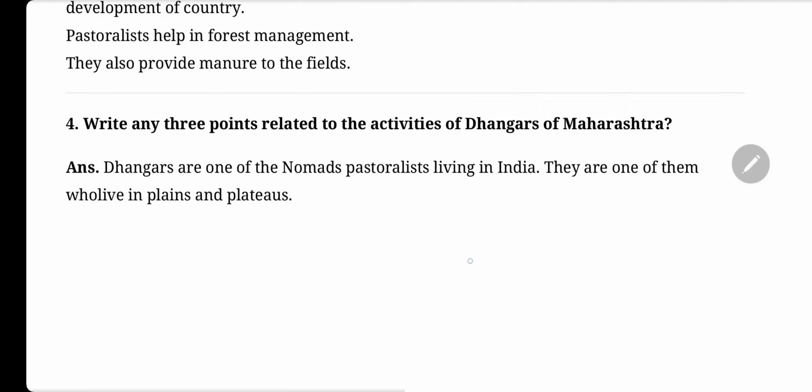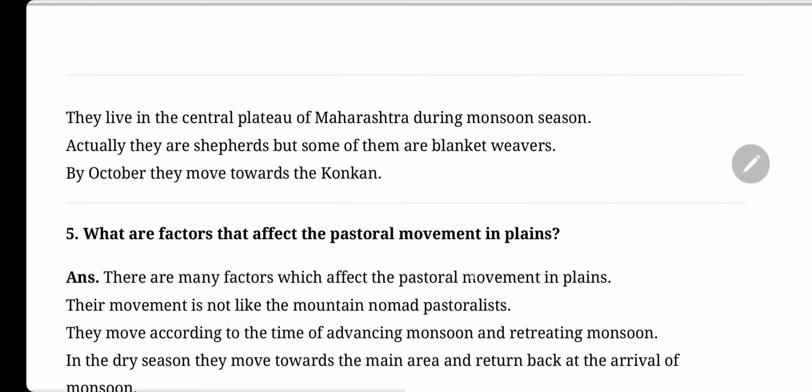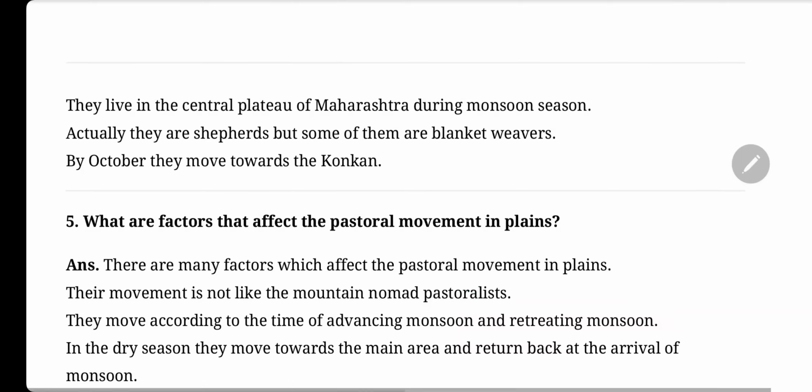Write any 3 points related to the activities of Dhangars of Maharashtra. Dhangars are one of the nomad pastoralists living in India. They are one of them who live in plains and plateaus. They live in the central plateau of Maharashtra during monsoon season. Actually, they are shepherds, but some of them are blanket weavers. By October, they move towards the Konkan.